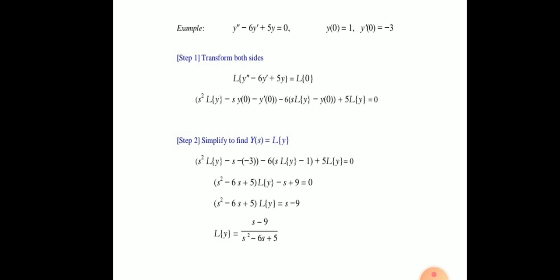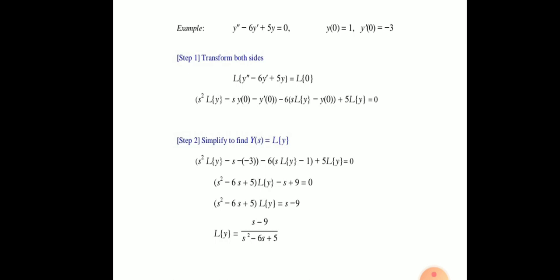If you apply this formula multiple times, then you will get Laplace of f double dash (t) is equal to s square Laplace of f(t) minus s f(0) minus f dash (0). Laplace of f triple dash (t) is equal to s cube Laplace of f(t) minus s square f(0) minus s f dash (0) minus f double dash (0), and so on. So this is extremely useful property of the Laplace transform, that it changes differentiation with respect to t into multiplication by s.